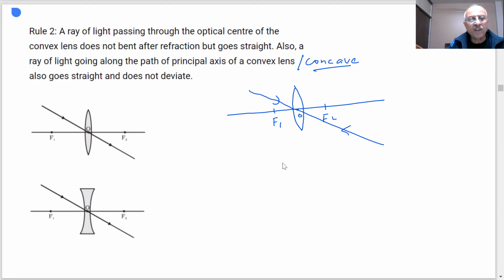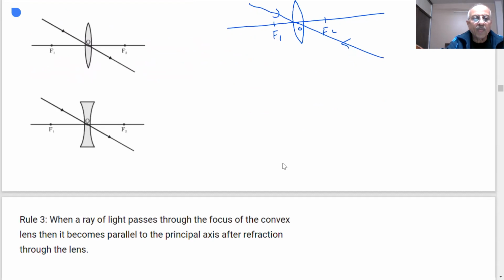For this concave lens also, the ray of light which is passing through the optical center, what happens? It does not bend after refraction but goes straight. Important point. Rule number 2, note down.